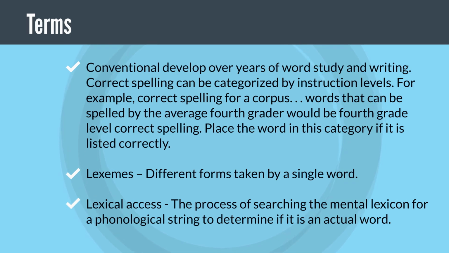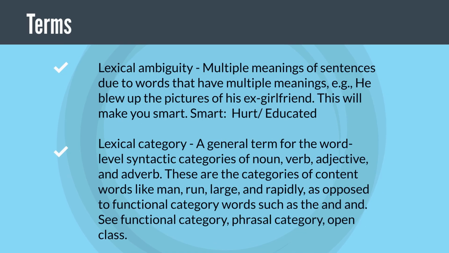Lexemes: different forms taken by a single word. Lexical access: the process of searching the mental lexicon for a phonological string to determine if it is an actual word. Lexical ambiguity: multiple meanings of sentences due to words that have multiple meanings. Example: he blew up the pictures of his ex-girlfriend. This will make you smart.